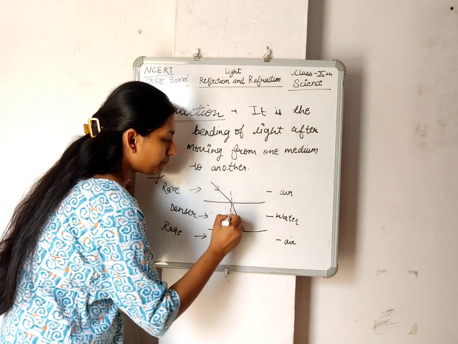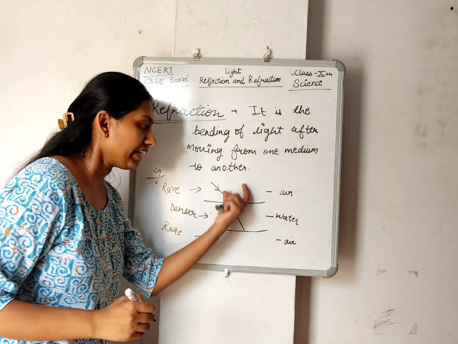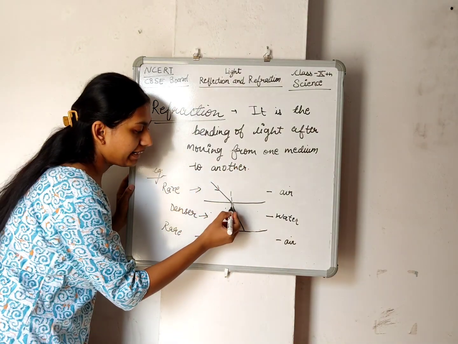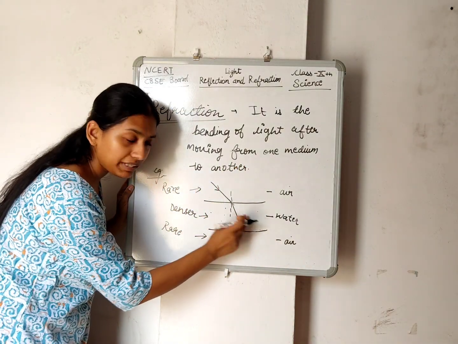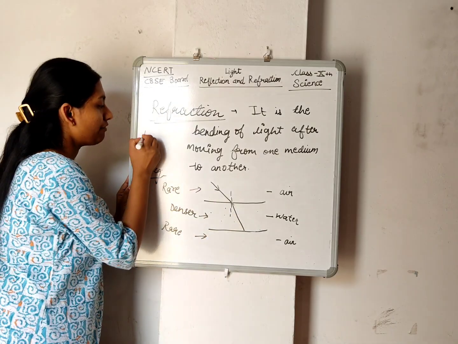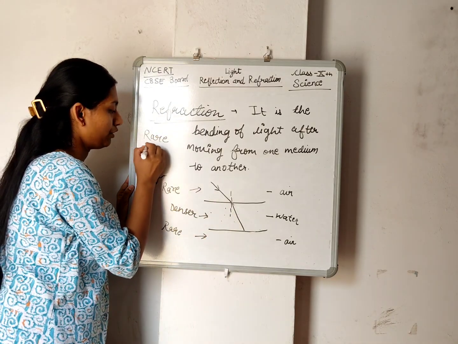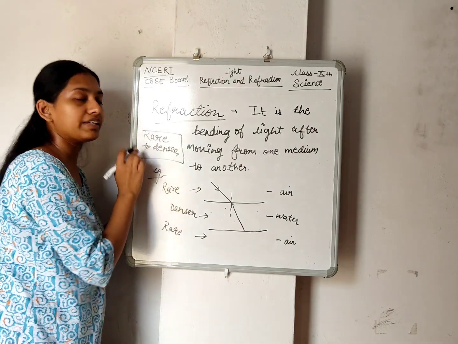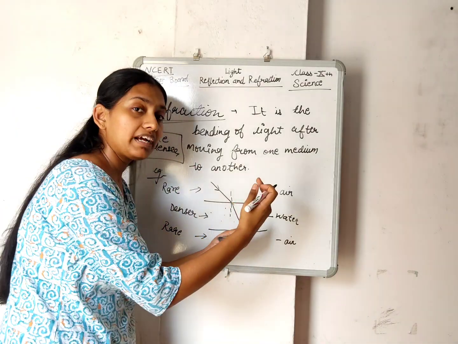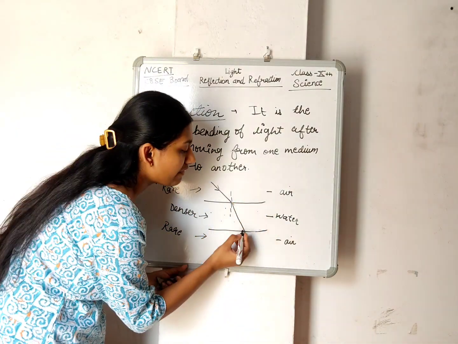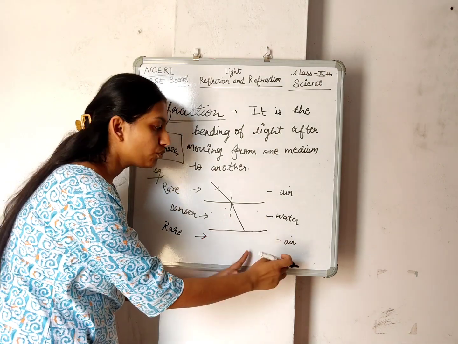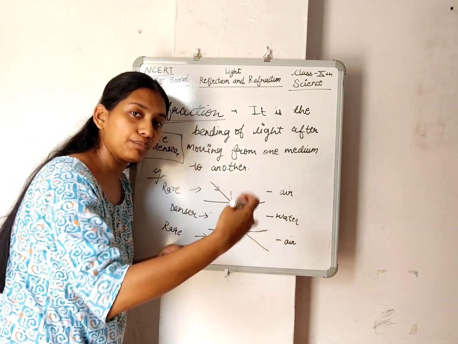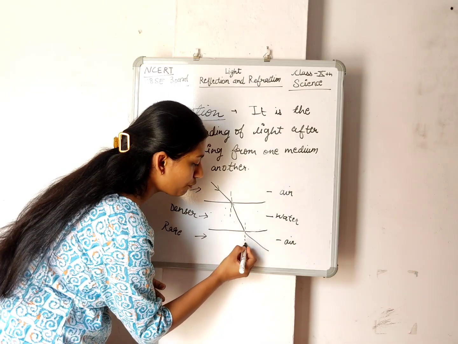Because when light moves from rare to denser medium, it will slightly bend towards the normal. And when it goes from water to air, that means denser to rare medium, it will go away from the normal. So this is the new normal.